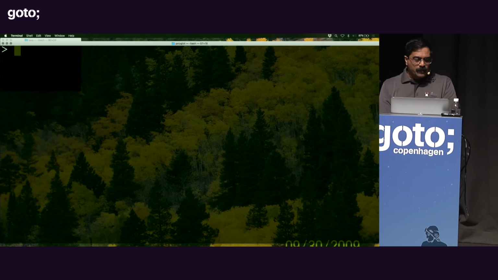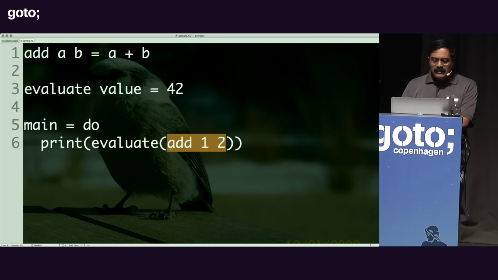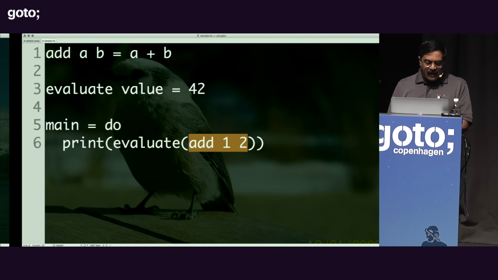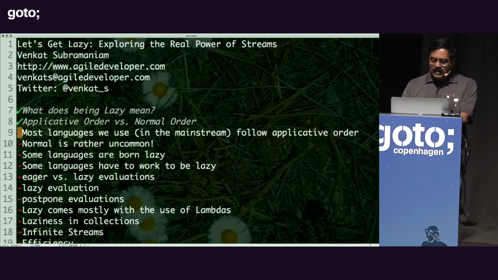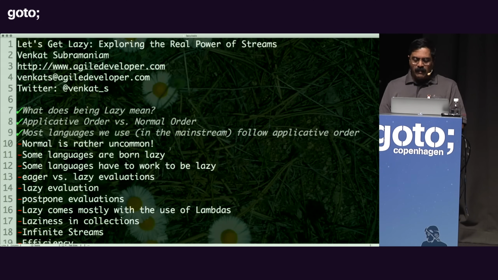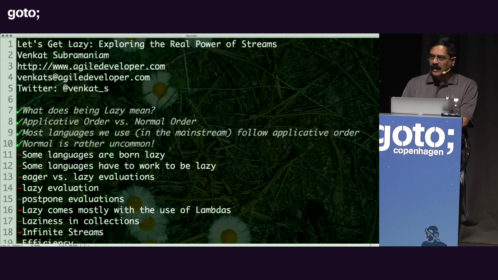So what are we really proving with this little example? Well, that is a normal order of execution that you're seeing right there. And it turns out that most languages we use in the mainstream use applicative order. But normal order is rather uncommon and abnormal in a way, and a lot of languages don't use it, but one language that does that is, of course, Haskell. You saw that really doing it.